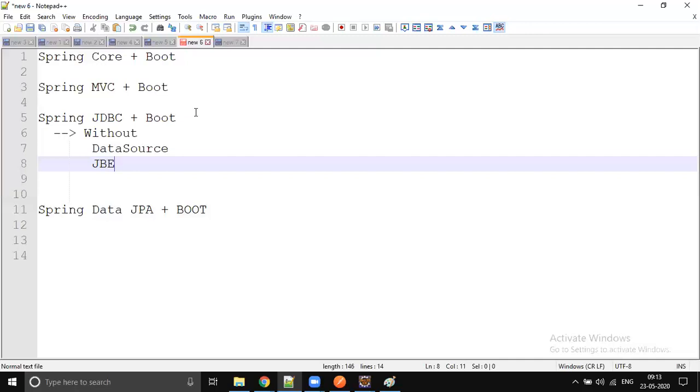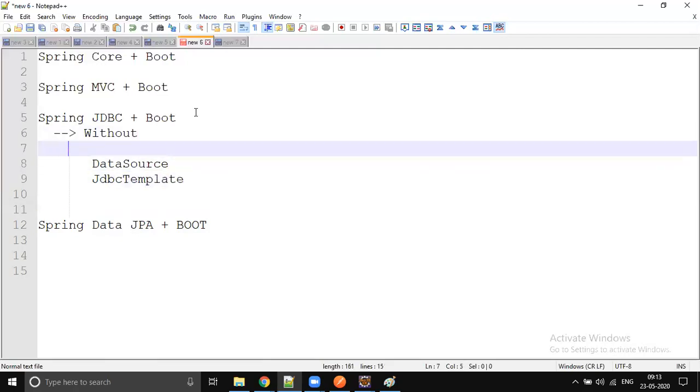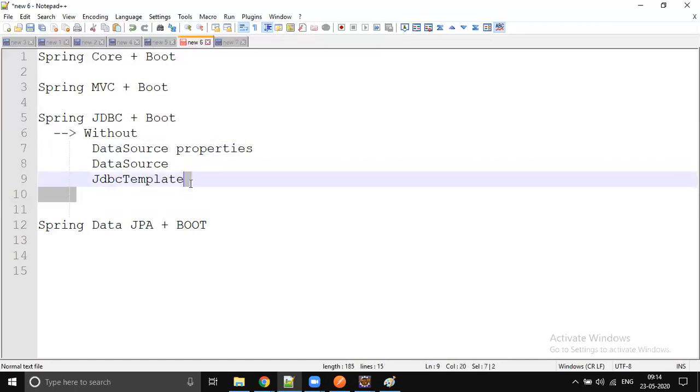If you want to use JDBC, you need to create the JDBC template bean. And you need to load the data source properties from the properties file. Yes, the data source properties from the properties file. Here in boot it will automatically take them.